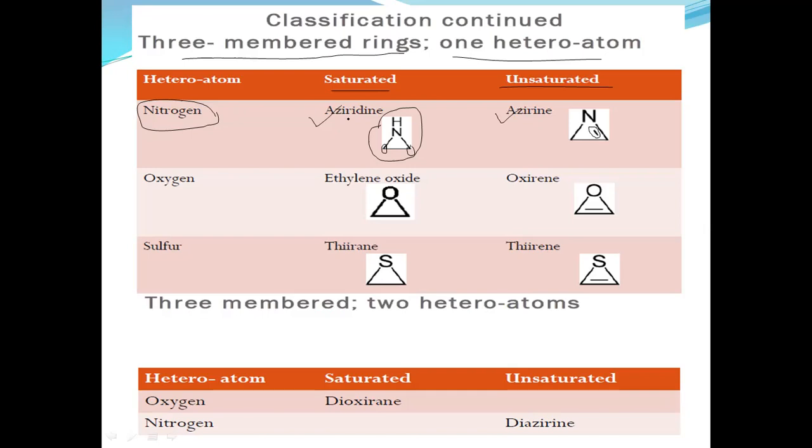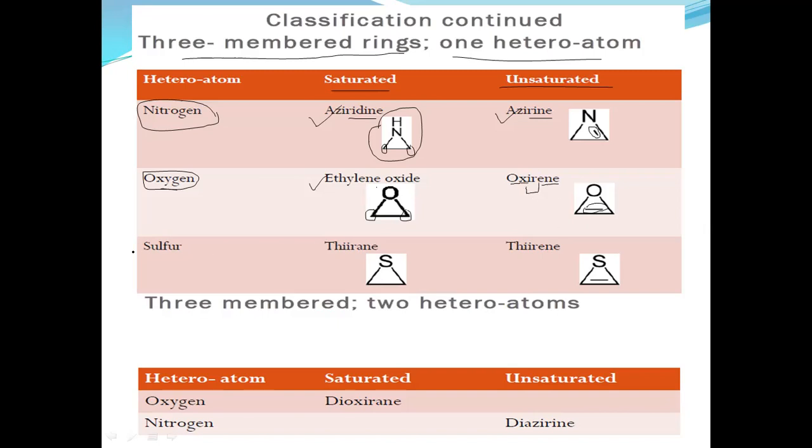If nitrogen is present, aziridine and azirine are the saturated and unsaturated compounds. If oxygen is the heteroatom present in the 3-membered ring, then the name is ethylene oxide. In the saturated category, the oxygen and 2 carbon atoms are fused together to make the heterocyclic ring. If a double bond is present, the ENE represents the double bond, OX represents oxy, and IR is the stem for the